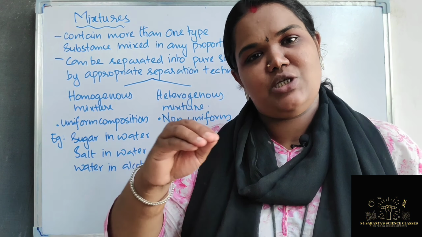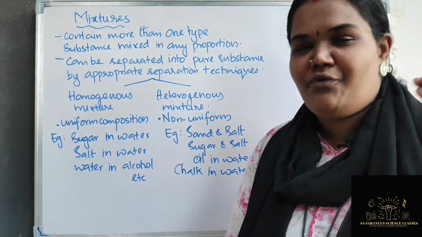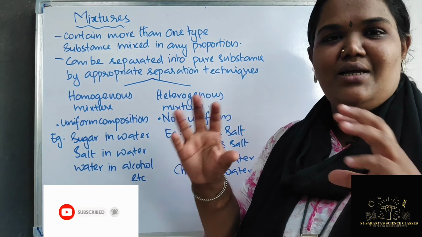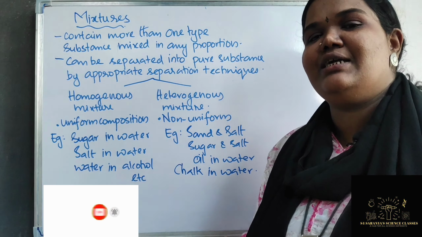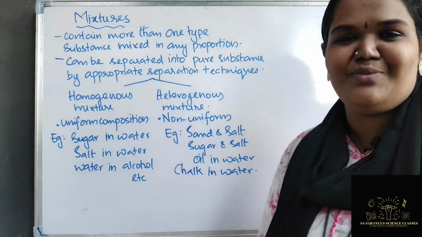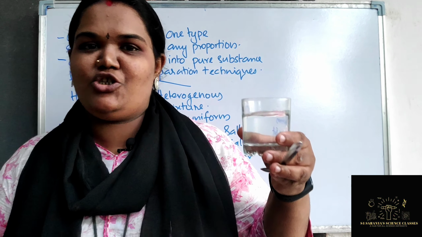Salt, oil in water, chalk in water, these are all examples of heterogeneous mixtures. For your easy understanding, I will perform some methods here. From that, you will understand what you mean by a homogeneous mixture and a heterogeneous mixture properly. I will show you. So students, I have taken a glass of water, clean water, and a spatula,